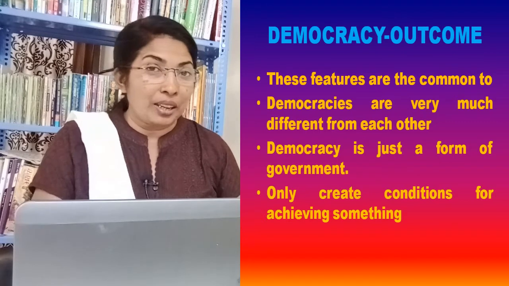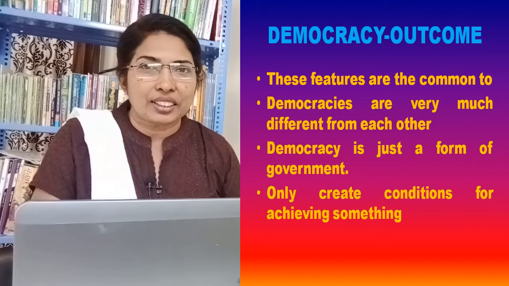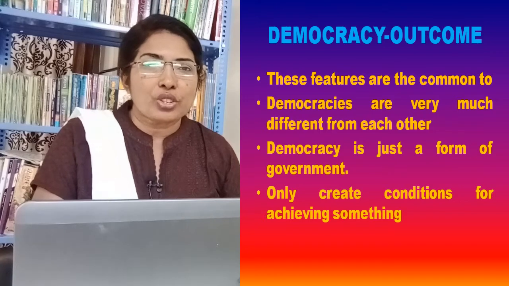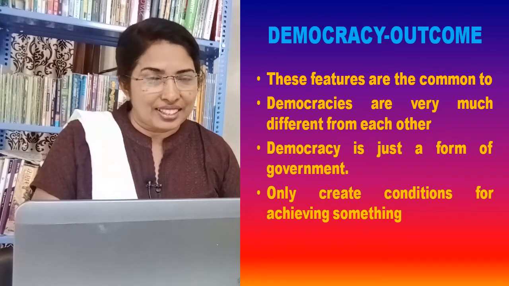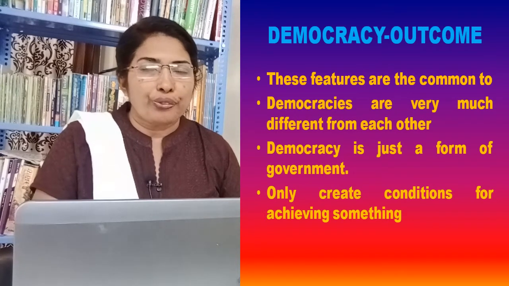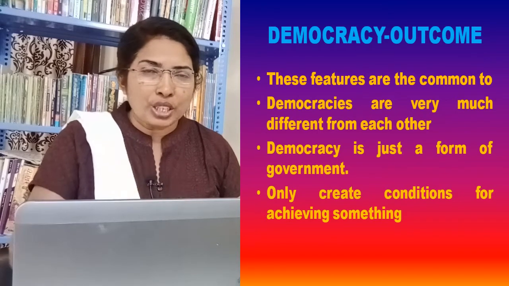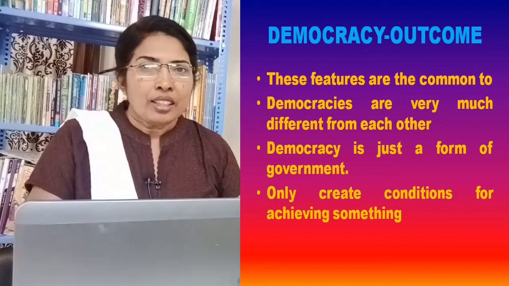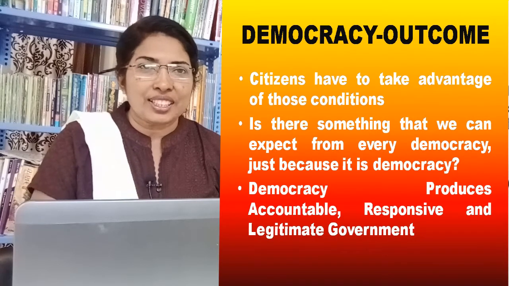At the same time, these democracies are very much different from each other in terms of their social situations, economic achievements, and their culture. You have to keep in mind that democracy is just a form of government. It can only create conditions for achieving something. The citizens have to take advantage of those conditions and achieve those goals.